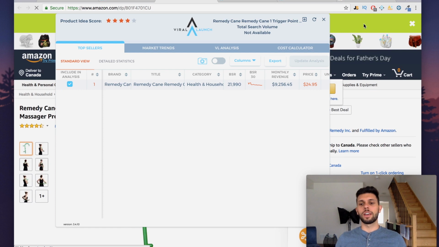But overall, as a first look, I know this is not going to be the most in-depth review because this is not what it was meant to be. This was supposed to be my first look at it, and I am actually impressed. I haven't noticed a lot of improvements, is what I meant to say, on Jungle Scout, because there's advanced searches, which are really interesting, brand searches, which are really interesting, and the seasonal stuff, which is really interesting to me personally. I'm sure there's a lot more interesting stuff that you can play around with on ViralLaunch.